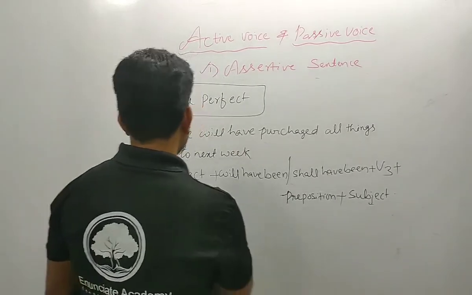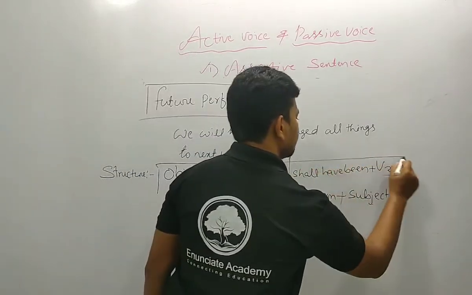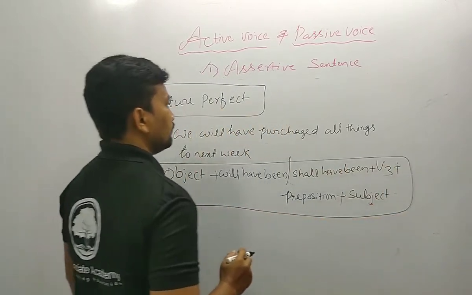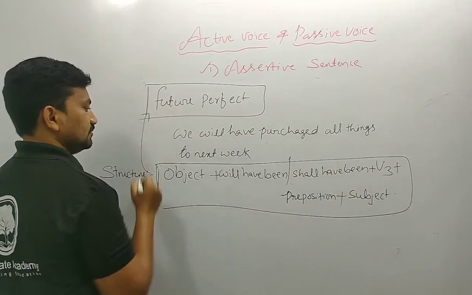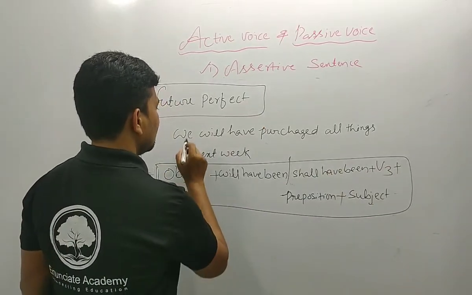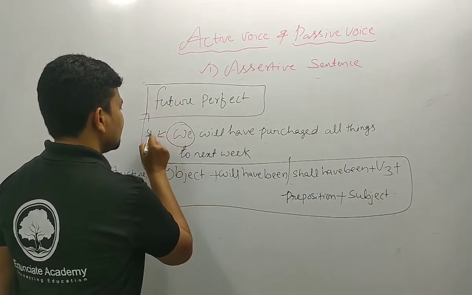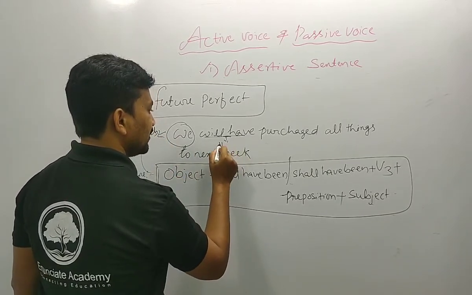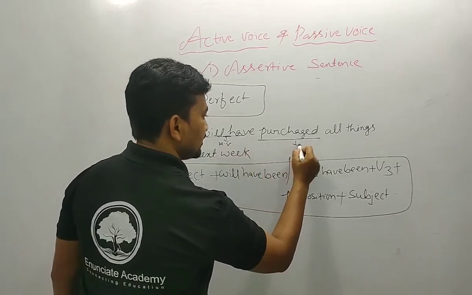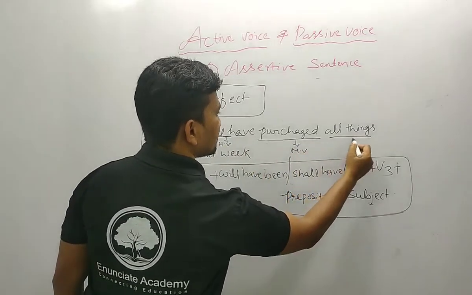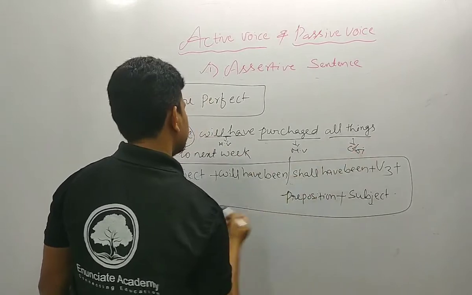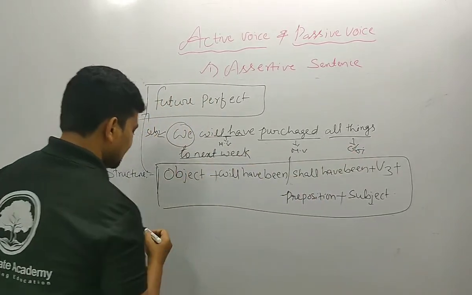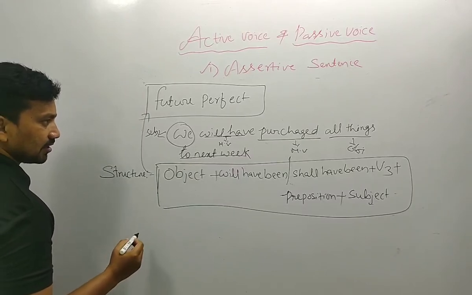According to the structure we change the future perfect action from active to passive. We is the subject, will have is the helping verb, purchased is the main verb, all things is the object, and to next week is some other object.